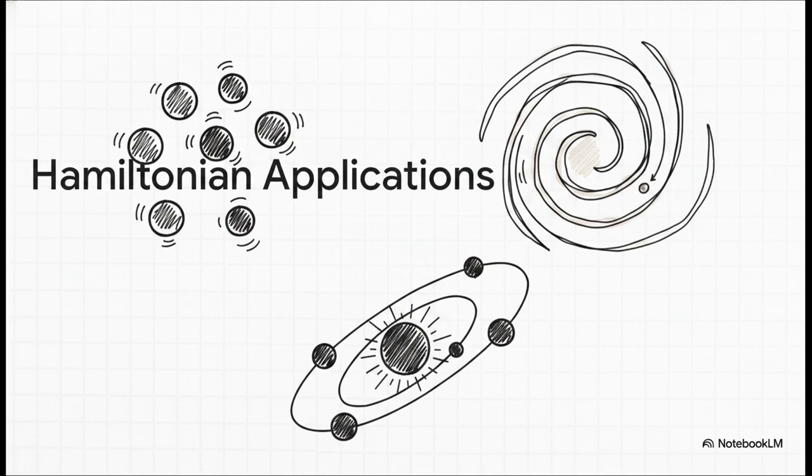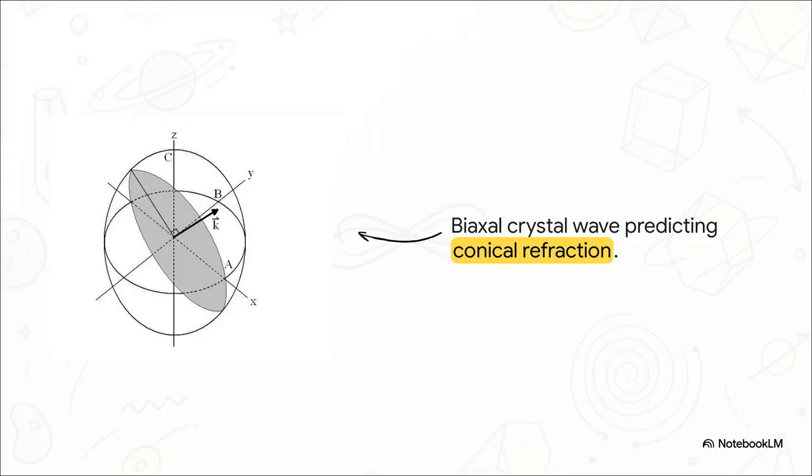And I absolutely love this third point. It is completely crucial for planetary dynamics. Through what's known as secular theory, the Hamiltonian allows astrophysicists to separate the short-term, messy, chaotic interactions of planets from their incredibly long-term orbital evolution. And this actually bridges Hamilton's physics with his geometric intuition perfectly.